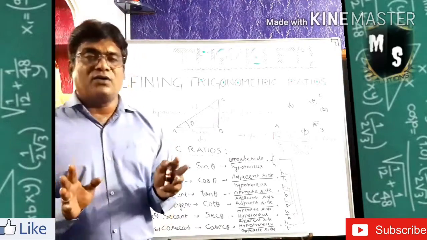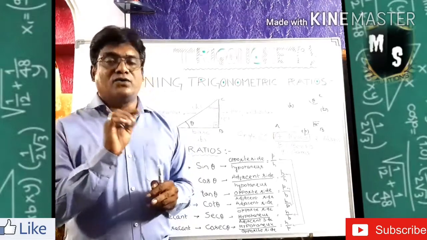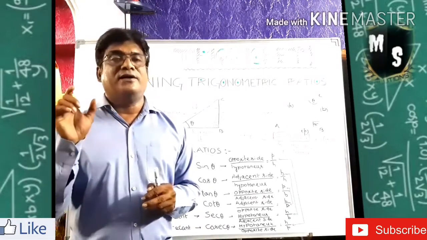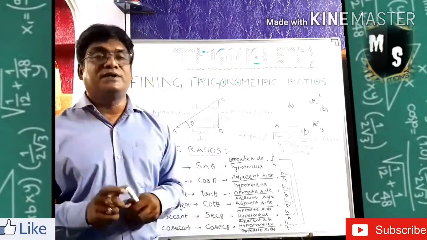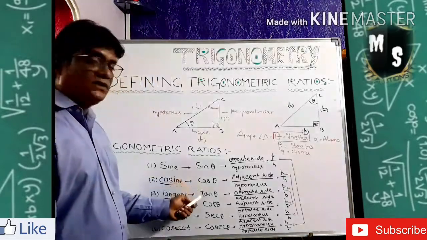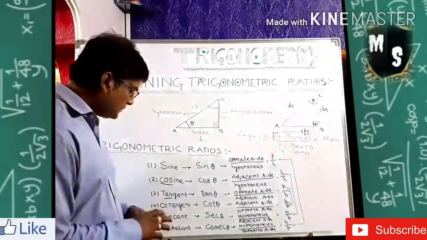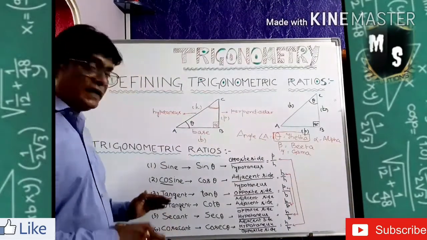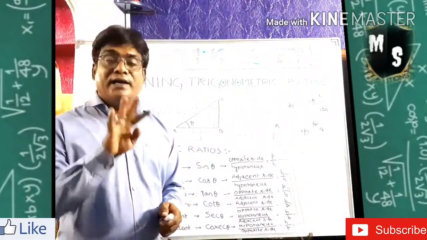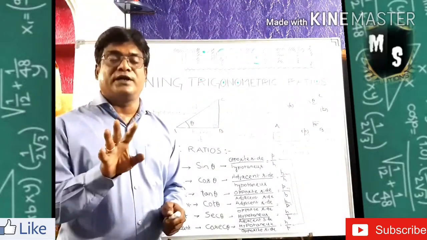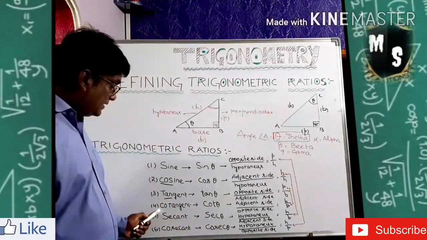One is called sine, S-I-N-E, and the nickname is sin. Cosine, C-O-S-I-N-E, and the nickname is cos, C-O-S. Another one is tangent, and the nickname is tan. So sine, cos, tan are the three basic fundamental ratios in trigonometry. Now the fourth, fifth, and sixth are related to the basic fundamental trigonometric ratios sine, cos, tan. The fourth one is cotangent.